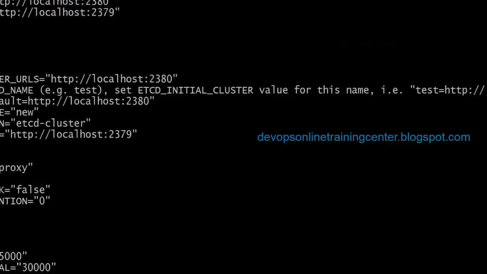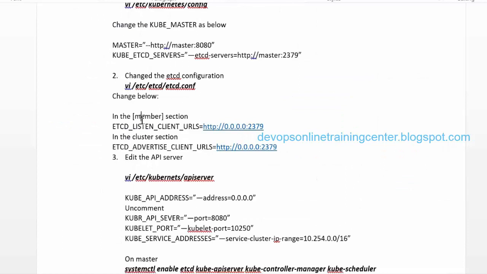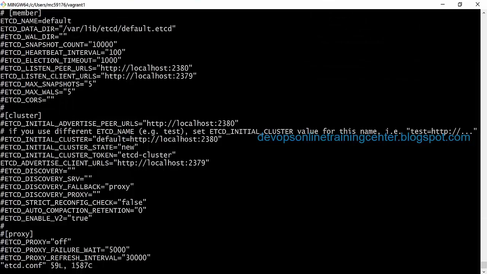So there are two sections here. One is the member section, the other is the cluster section. So here we need to modify one thing in the member section, listen client. So here it is only listening from the local host, but we want to allow from all the machines. So to allow from all the machines, just specify 0.0.0.0. This indicates that allow connections from all the minions, right?